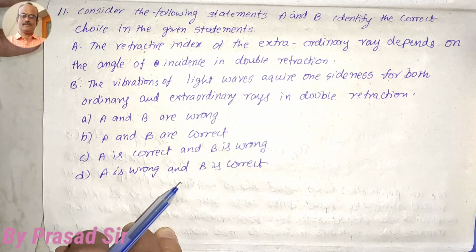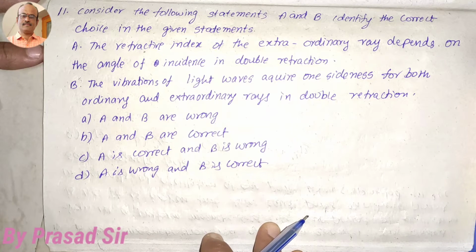Now the question number 11. Consider the following statements A and B. Identify the correct choice in the given statements. Statement A. The refractive index of the extraordinary ray depends on the angle of incidence in double refraction. B. The vibrations of light waves require one-sidedness for both ordinary and extraordinary ray in the double refraction.